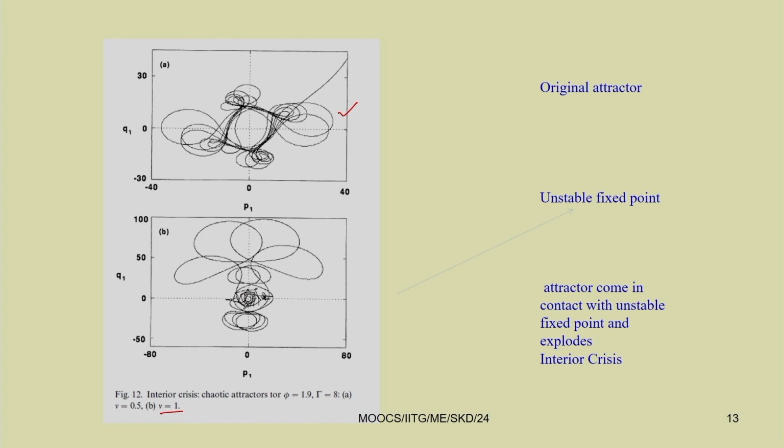So, this 0 is the fixed point trivial response. At that point the trivial response is unstable. So, this attractor comes in contact with the trivial unstable periodic response and it explodes to a bigger attractor. That is why this is known as interior crisis. Here the attractor comes in contact with the unstable fixed point and explodes, giving rise to interior crisis. This is the original attractor and this is the attractor which explodes to form the interior crisis.